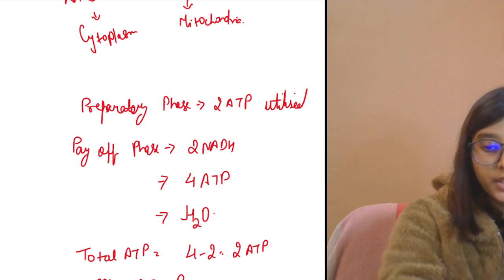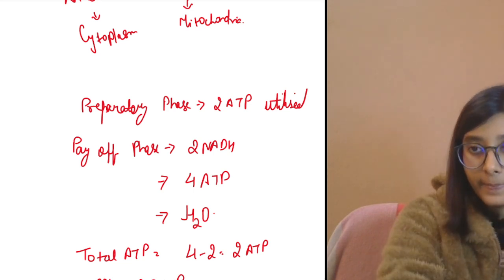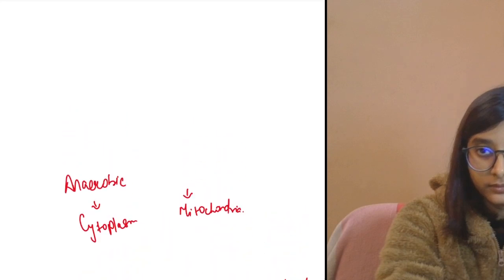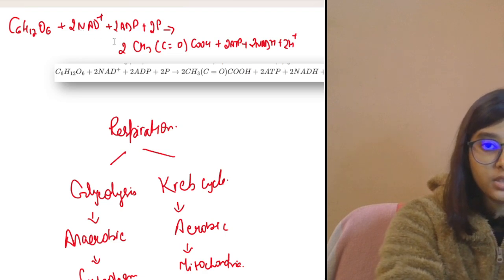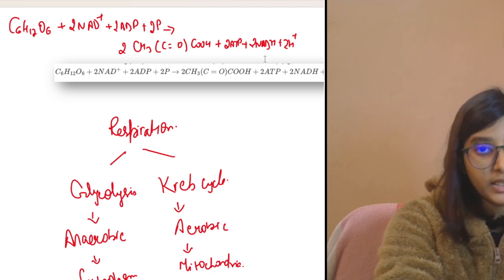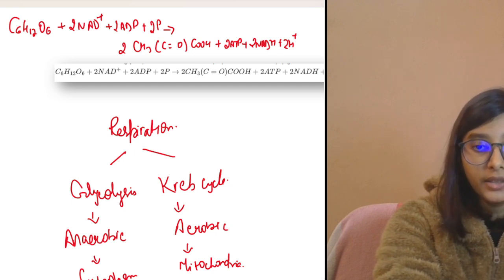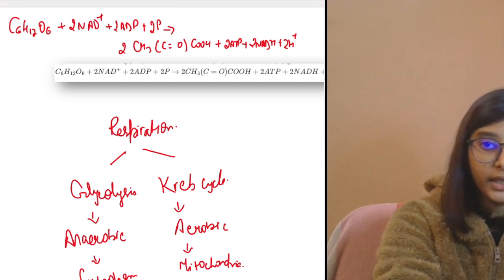But if you see the above reaction, glucose when undergoing glycolysis will require 2 NAD plus, 2 ADP and 2 phosphate molecules and ultimately generate 2 molecules of pyruvic acid, then 2 ATP, 2 NADH and 2 H plus are being released from here.